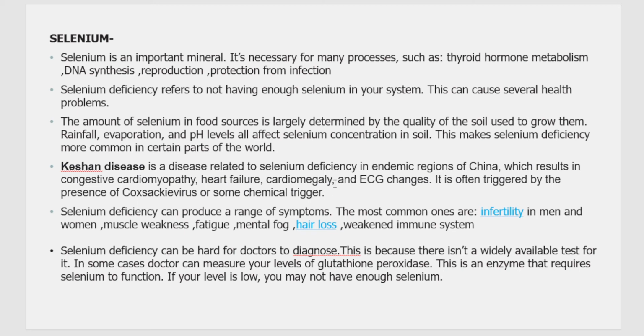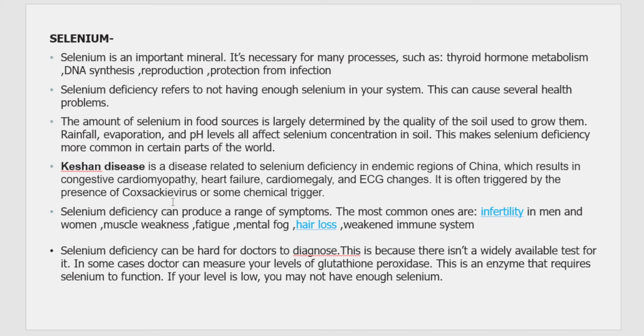And this disease is usually triggered by some chemical trigger, or whenever a person is infected by Coxsackie virus, then that person may also get Keshan disease. It's triggered by these two things. And with selenium deficiency, the person can show symptoms like infertility, muscle weakness, fatigue, hair loss, etc. And it is very difficult to diagnose this particular disease, but